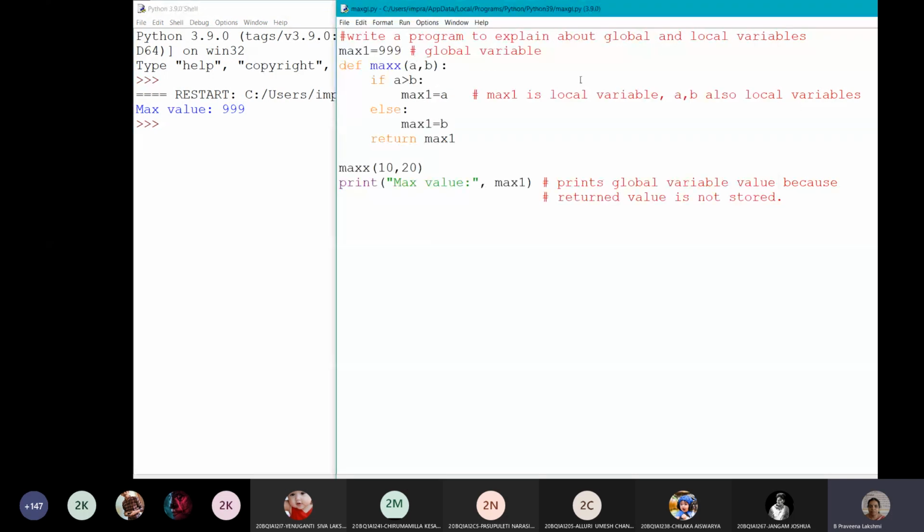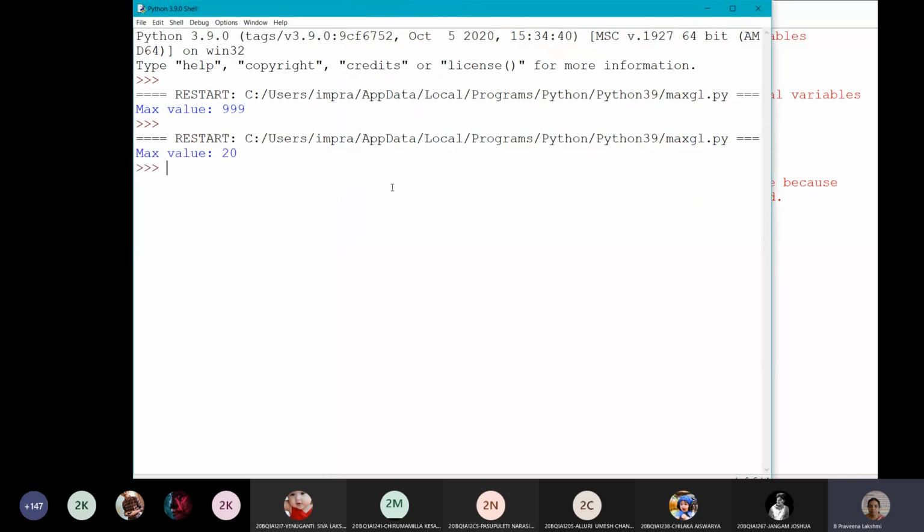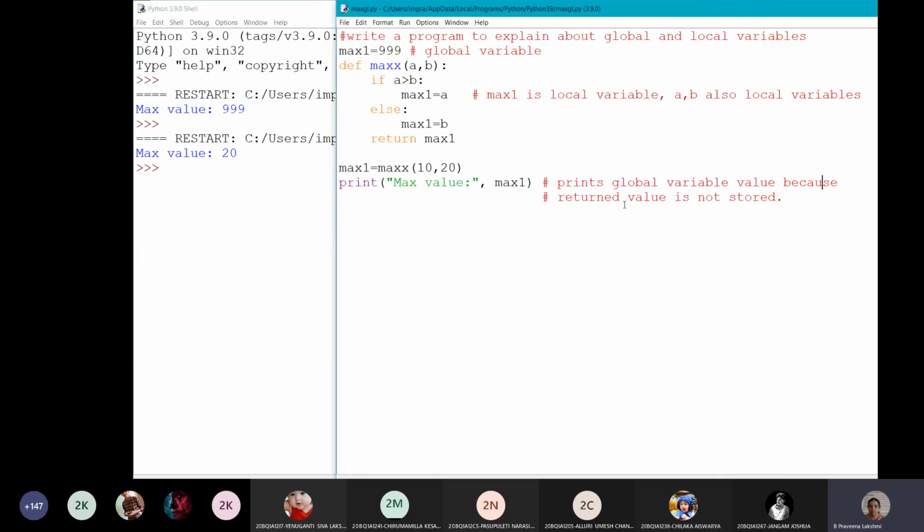Okay, we are getting 999. Why? Because we have not stored the value. If we give max1 here, then it changes the value of your global variable. The global variable is initially 999 only. Whenever you store the return value of max into max1, then we will get that returned value. Now the max value is 20.